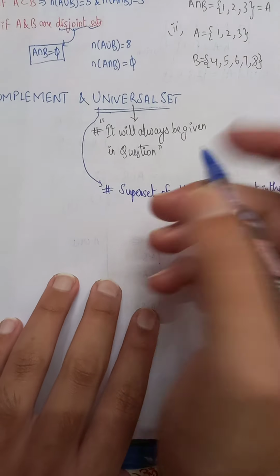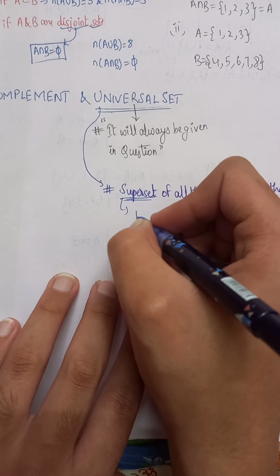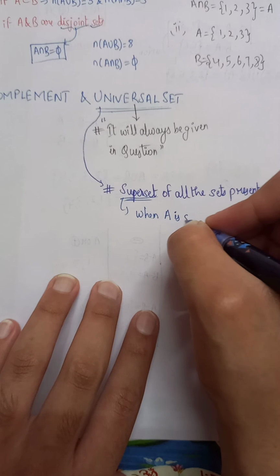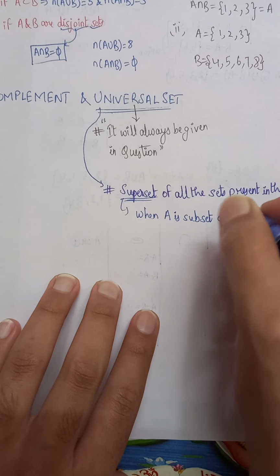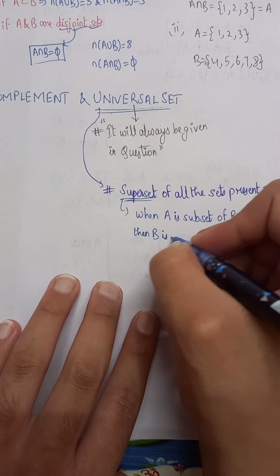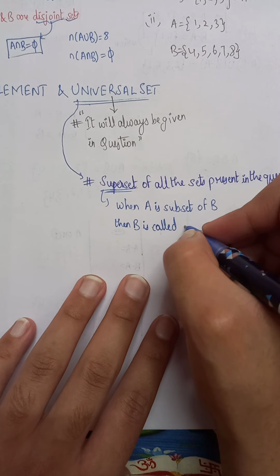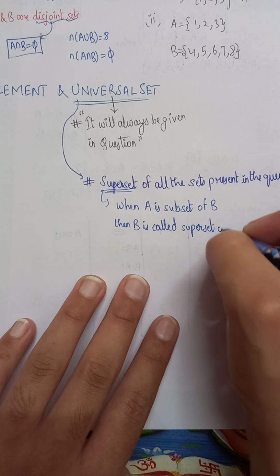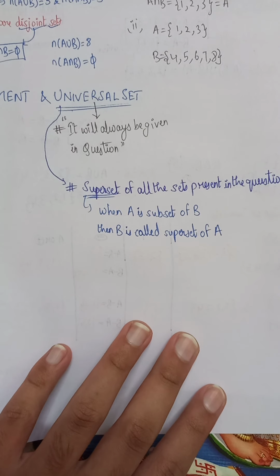So now you may get the question, what is a superset? Suppose A is a subset of B, then B is called the superset of A. Okay, so now I hope you understood the definition.